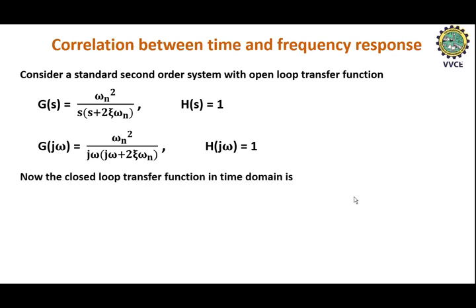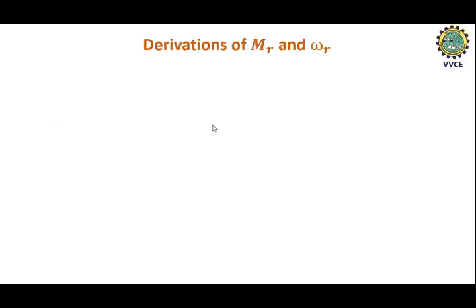Now the closed loop transfer function can be written by making use of G(s) and H(s). So by making use of these two expressions, we can write the closed loop transfer function, that is G(s) divided by 1 plus G(s) into H(s). So this is the second order system transfer function for closed loop system. Here we need to derive the expressions for resonant peak, MR, and the resonant frequency, that is omega r.